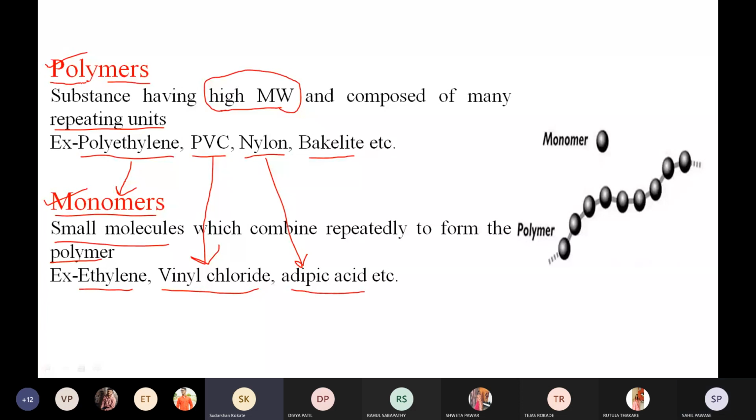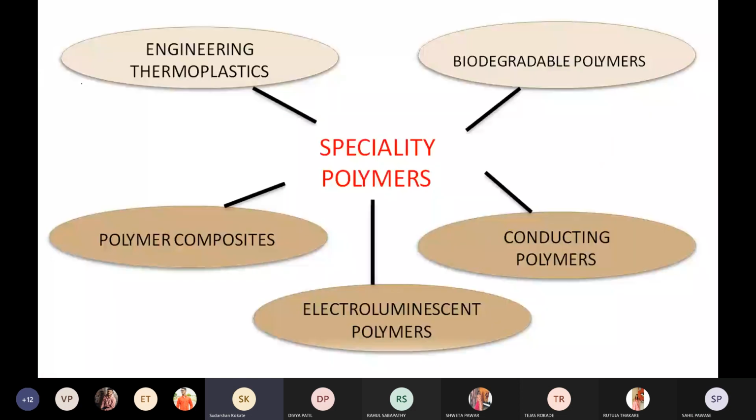Polymers and monomers, right? Then the next important point is the speciality of the polymer, because polymers are used in a variety of applications, right? Polymer is used as a substitute material in various ways. It is used in engineering thermoplastics, right? The well-known example of engineering thermoplastic is what? Polycarbonate, right? This polycarbonate is known as what?